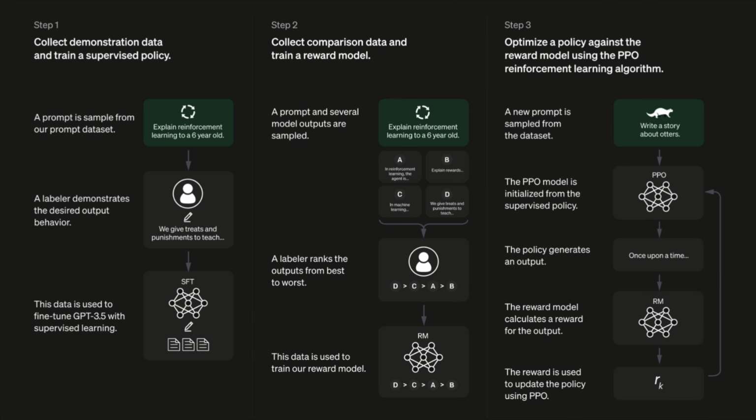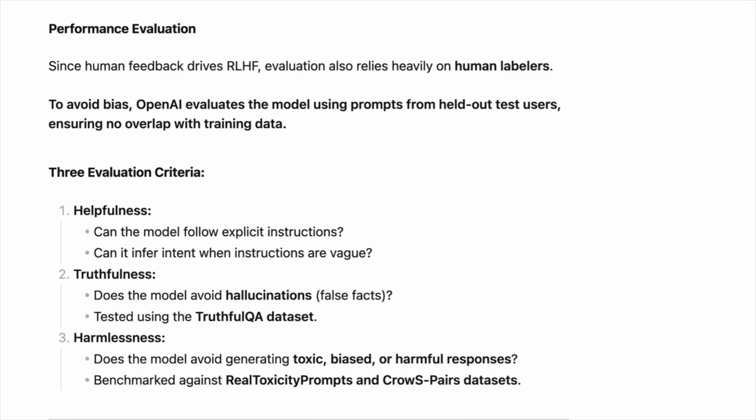Now, at the end of these three steps, ChatGPT was able to deal with the misalignment issue. Now, let's see the performance evaluation. Since human feedback drives reinforcement learning with human feedback, evaluation also relies heavily on human labelers. Now, to avoid biases, OpenAI evaluates the model using prompts from held-out test users, ensuring no overlap with training data.